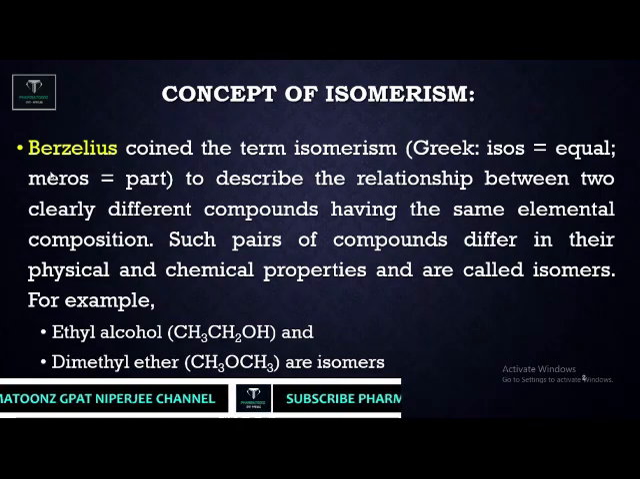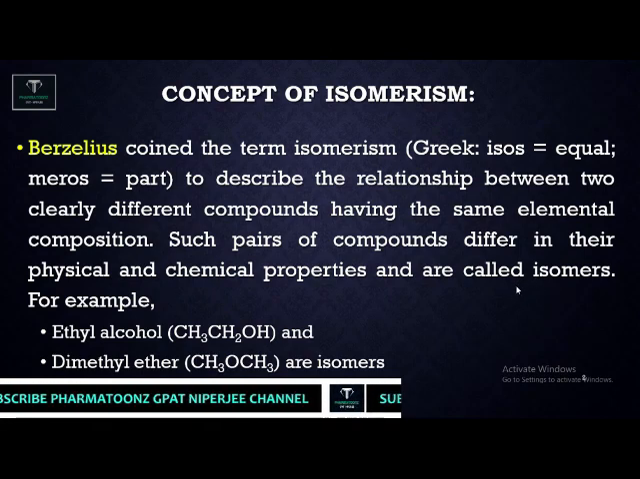The words isomerism and isomer were coined by a scientist named Berzelius. The word was derived from the Greek words isos, which means equal, and meros, which means part. It describes the relationship between two clearly different compounds having the same elemental composition, that means the same molecular formula, but a different arrangement of the atoms.